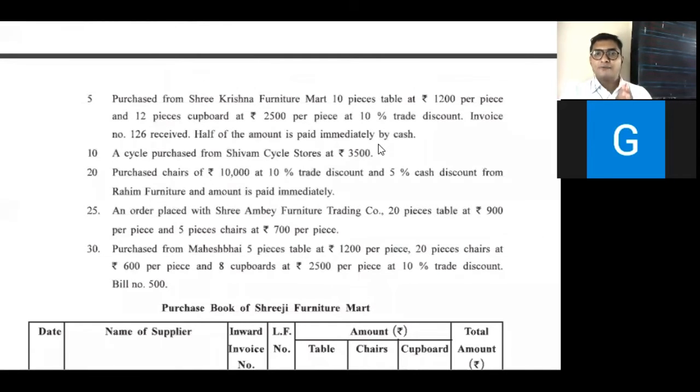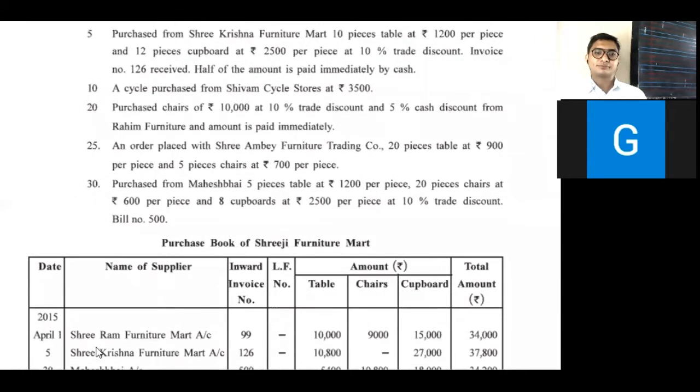Half the amount paid by cash means half is a cash transaction. For the remaining, no information is given. So it is half cash, half credit, and that's why we have to assume the full transaction is a credit transaction. So we have to record it, Sri Krishna Furniture Mart.